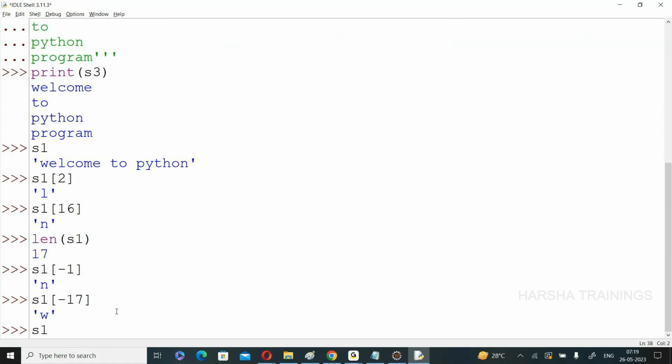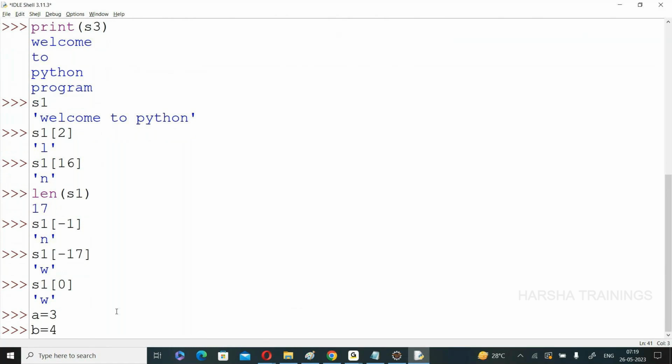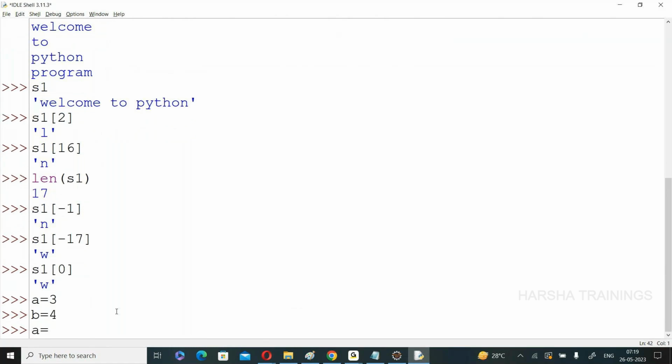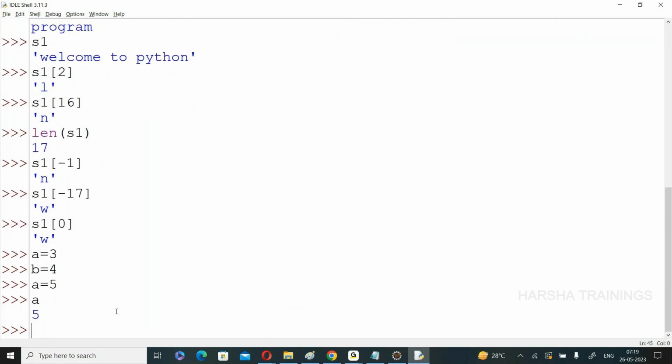For example, A is equal to 3, general assumption, B is equal to 4, now A is equal to 5. Now, is the value of A updated or not updated? Updated, yes or no?